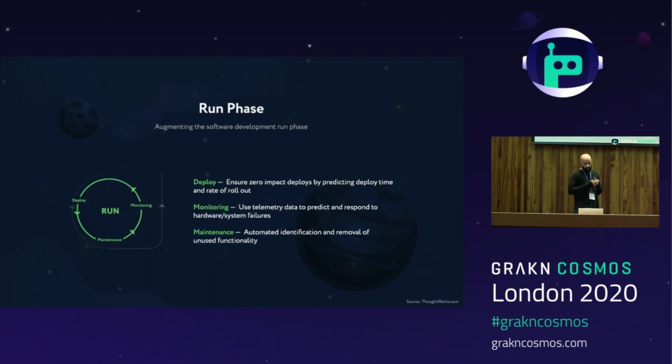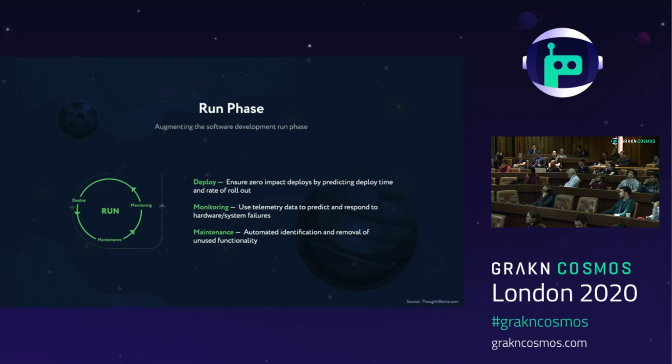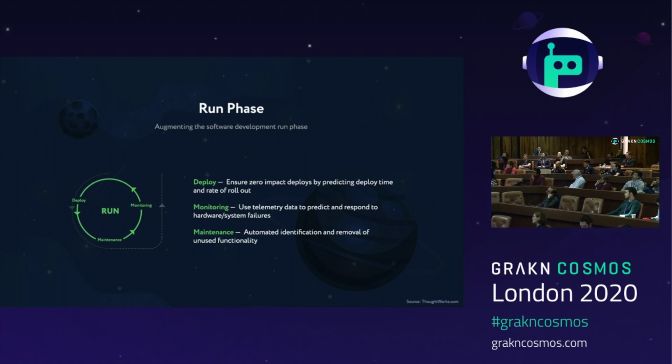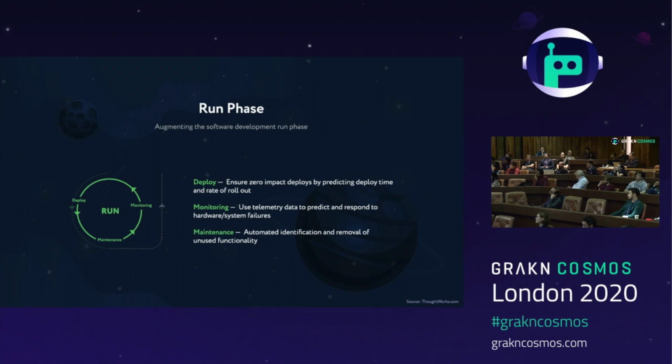And then finally, we have the run phase. This phase consists of the deploy, monitoring, and maintenance stages of software development. So there's a lot of ways to augment this phase of software development, and there's already a lot of work going on here, which you might already be using. But for this phase, we can imagine self-healing software systems which can intelligently roll out updates or scale up and down based on user loads, and software systems which can identify which areas of your application are not being used and can likely be removed or deprecated.